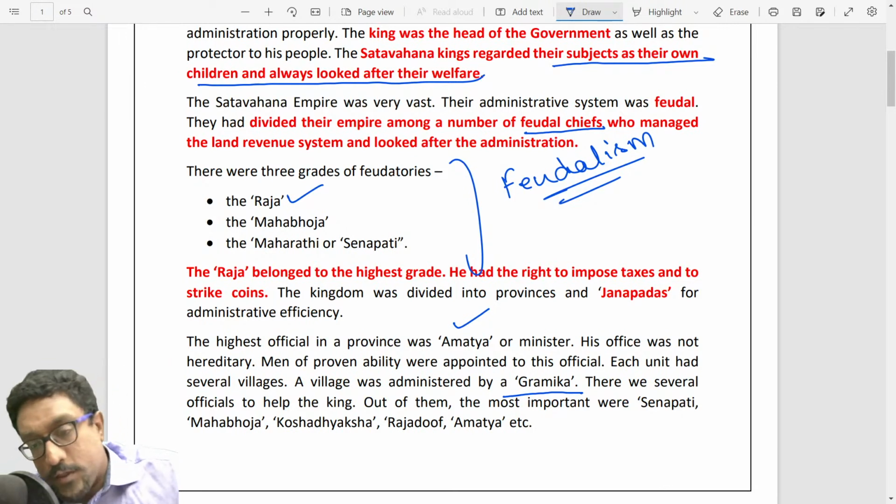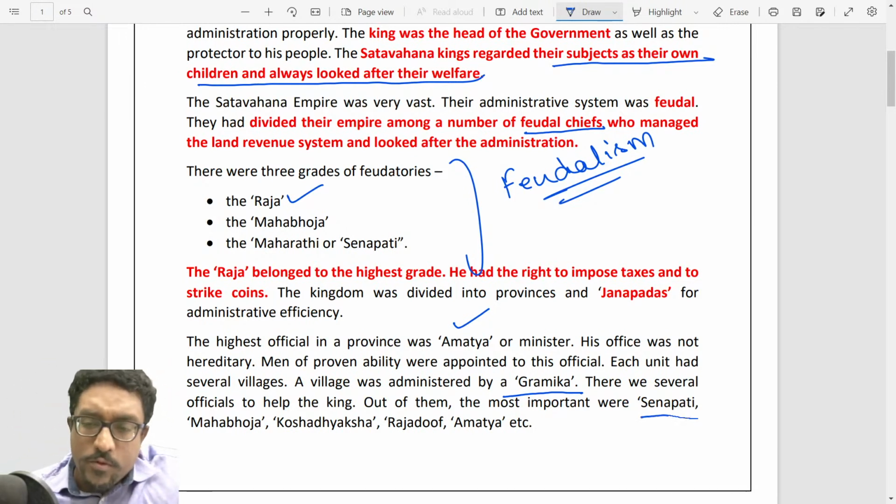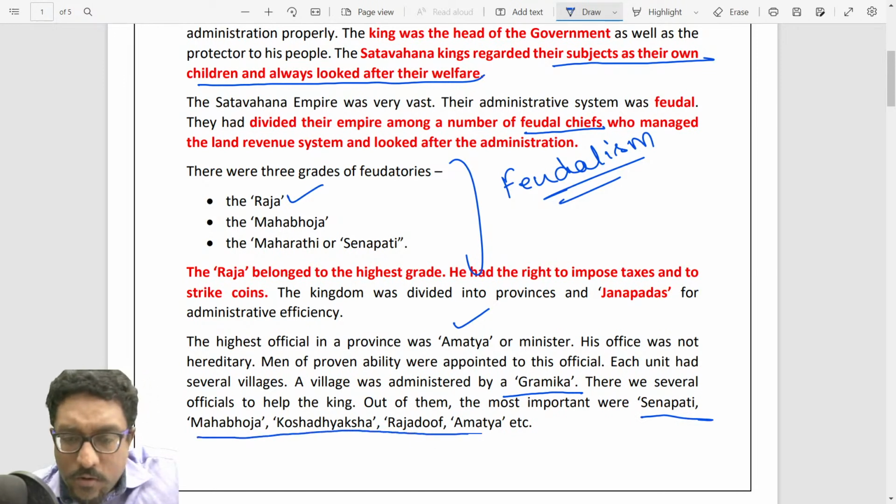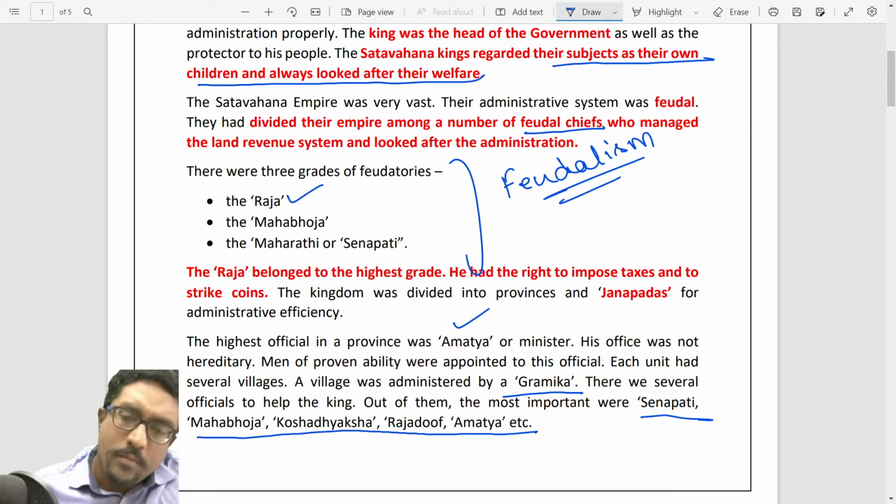There were special officials to help the king. Out of them, the most important were Senapati, Mahabhoja, Koshadhyaksha, Rajaduta, Amatya. Now,